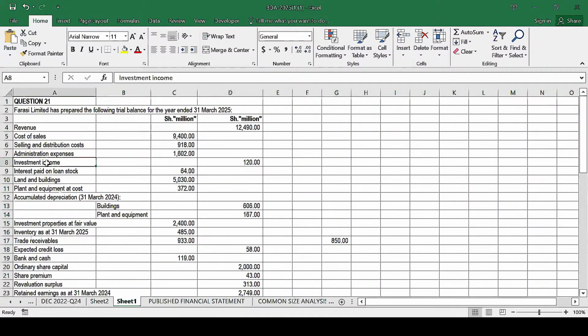Okay. So we have investment income. We have the interest paid on non-stock, land and buildings. We have land and buildings. We have plant and equipment. We have accumulated depreciation on 31st of March 2024. These are accumulated depreciation at the end of the previous year, and during the current year, these will be opening balances. So we have investment property.